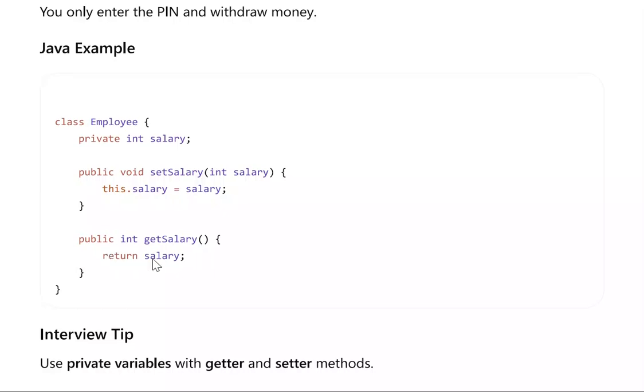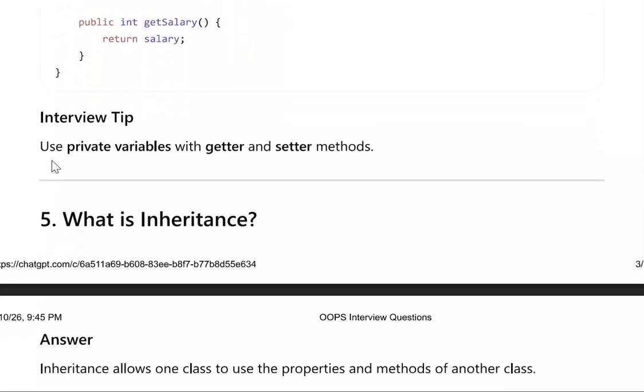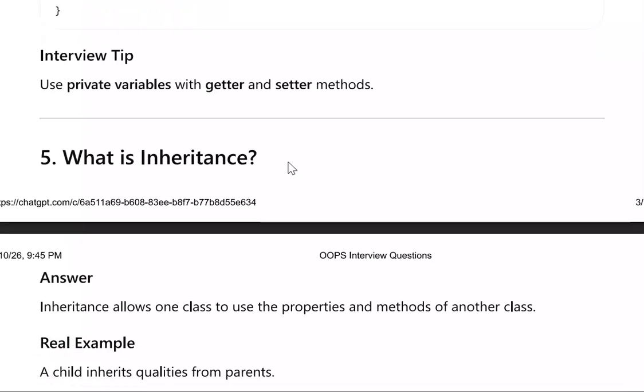We are getting the value of salary from this function, but we are not directly using the variable. We are just using this function, and this function is fetching the value of the instance variable. Interview tip: use private variables with getter and setter methods.